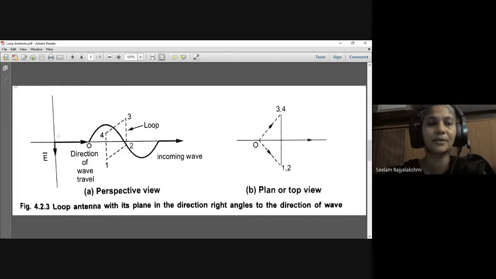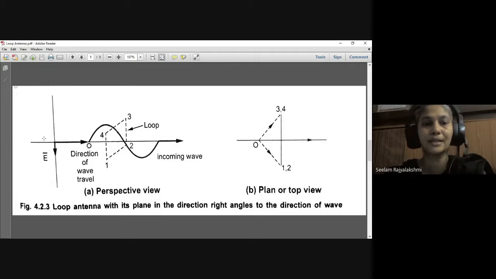Because of these vertically polarized waves, the voltage induced in these vertical arms, and so the current also, has the same phase and same magnitude, but because of the opposite directions of these vertical arms, the current becomes zero. And because of vertically polarized waves, the EMF in the horizontal arms is neglected.